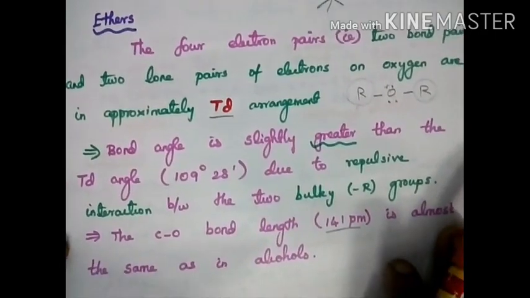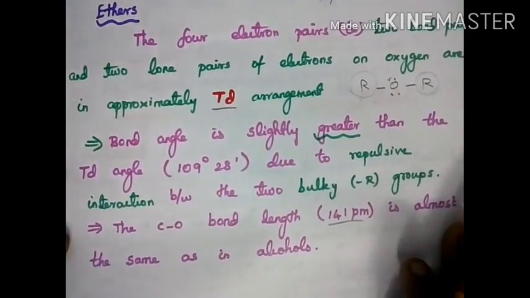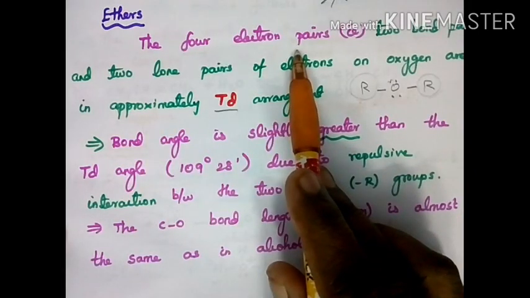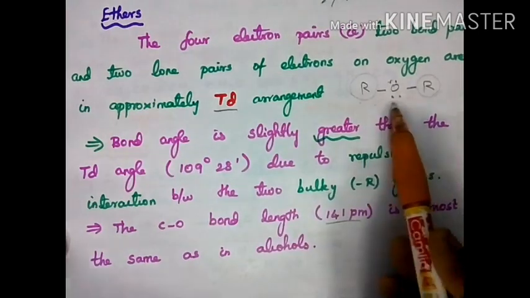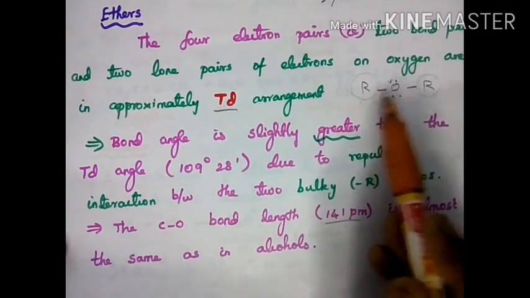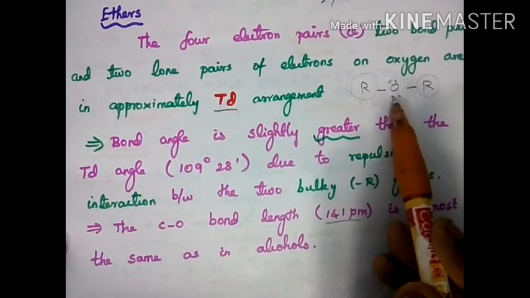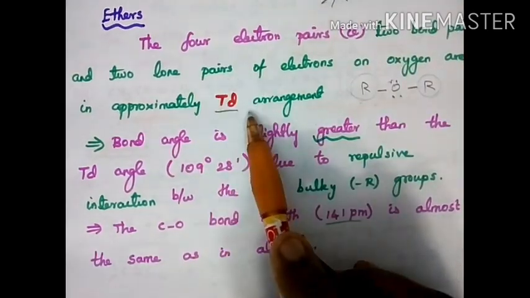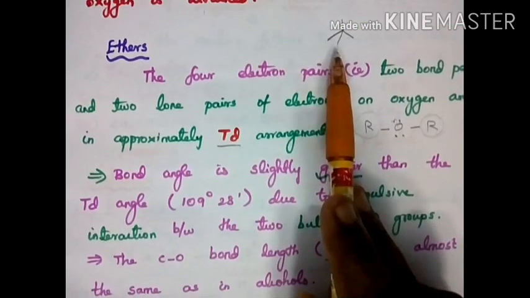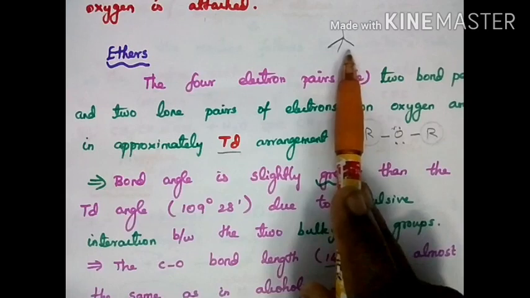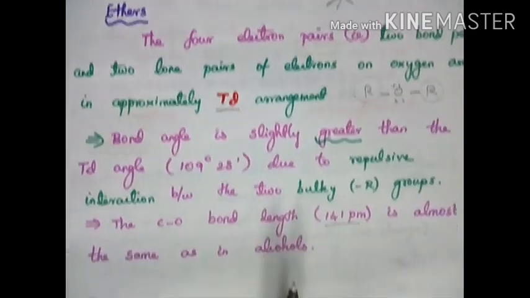And next, ethers. What about ethers? In ethers, are there 4 electron pairs? R-O-R, this is an ether. 2 bond pairs, 2 lone pairs, oxygen has 2 lone pairs. So totally 4 electron pairs, arranged in a tetrahedral manner. This is a tetrahedral structure with 4 corners, as we already studied in methane.